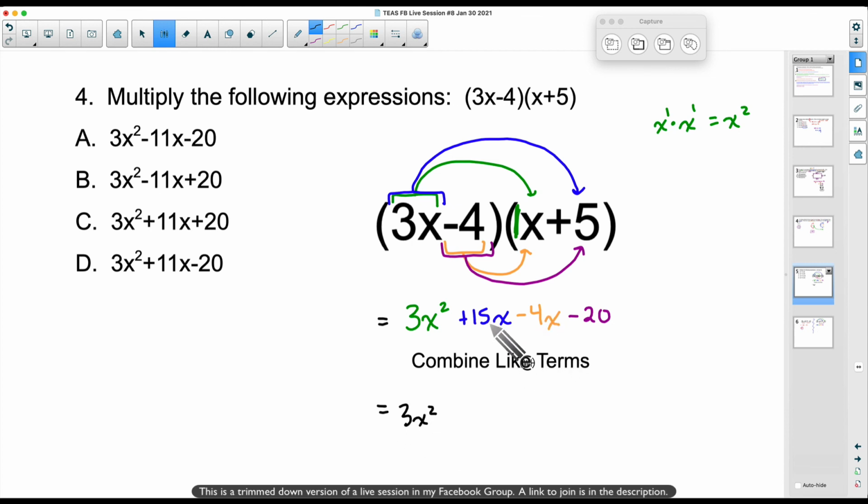I do see two like terms right here in the middle. 15x minus 4x. They're like terms because they both have an x. And literally all you're doing here is 15 minus 4. 15 minus 4 gives us a positive 11. Just don't forget your x. And then there are no more terms other than this negative 20. So bring down your minus 20. And this matches choice D, and I see D's down the chat board.